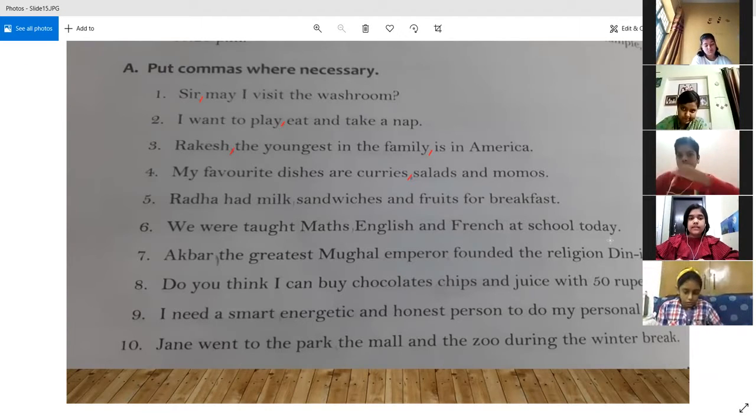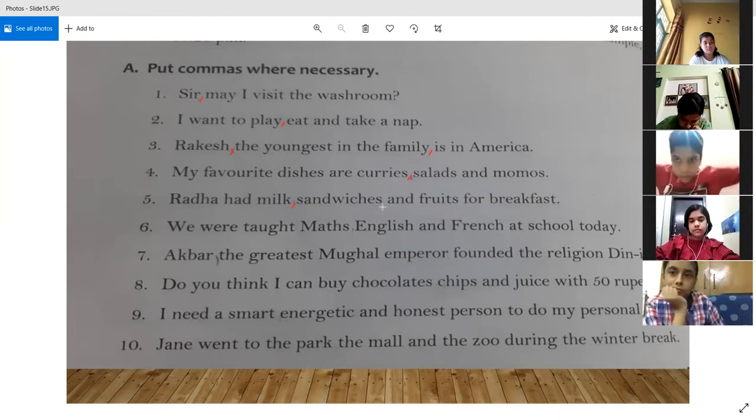Yes, Yanshi. The next one. Radha had milk, sandwiches and fruits for breakfast. Yes. So again, this was the usual common use of comma, that milk and sandwich has been separated with the help of comma. If one more thing was present before and, then we would have written comma even after sandwiches, and one more thing could have been added, and then and fruits could have been there, right? So this is how comma is used.